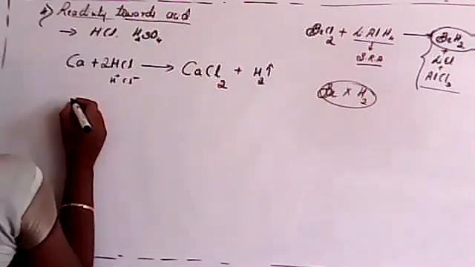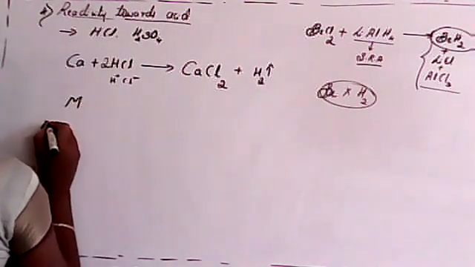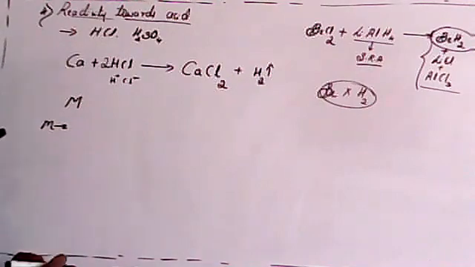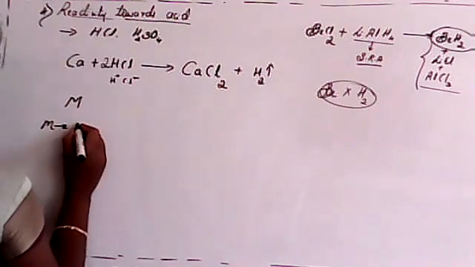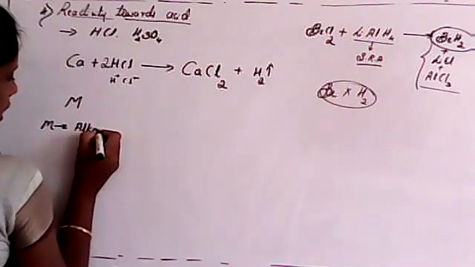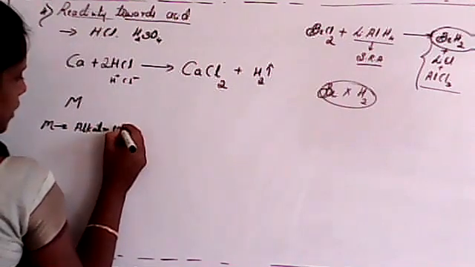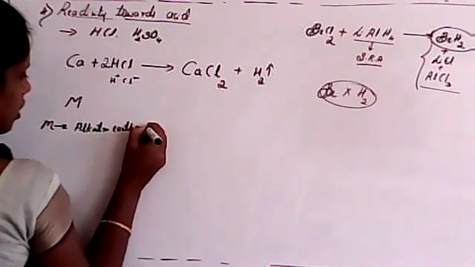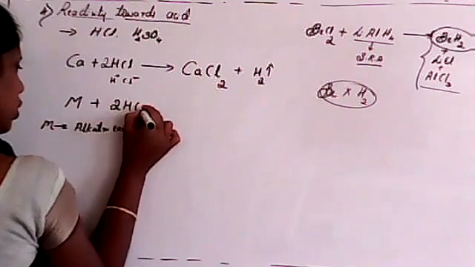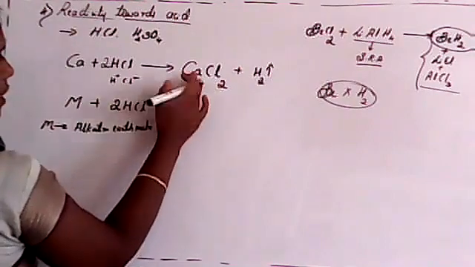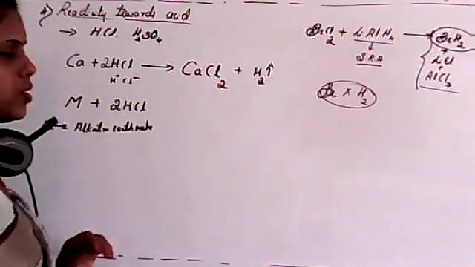Here I'll consider M, which may be any alkaline earth metal. Whenever it reacts with two molecules of HCl, or you can consider H2SO4, in which case the substance will be calcium sulfate.